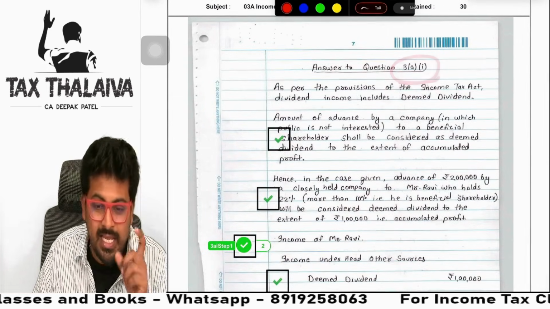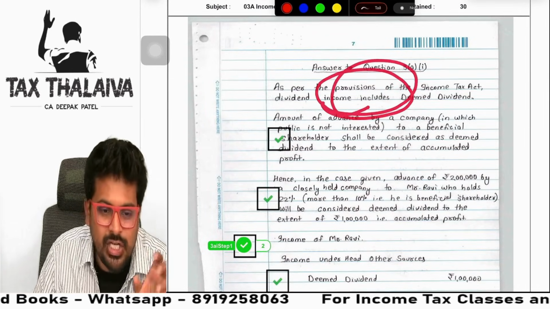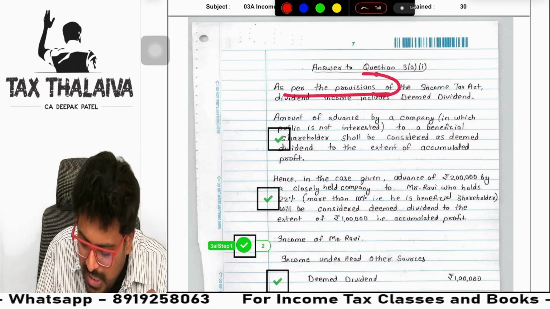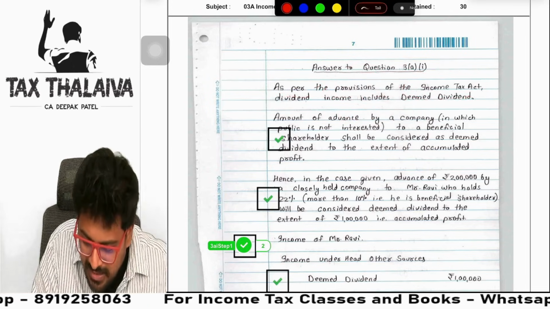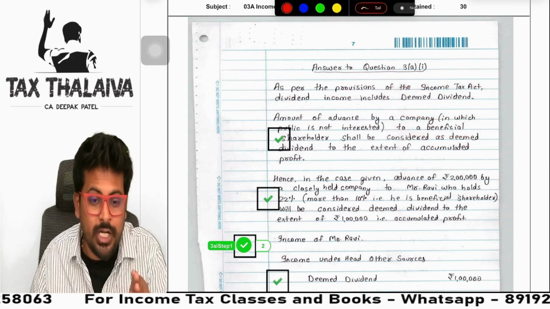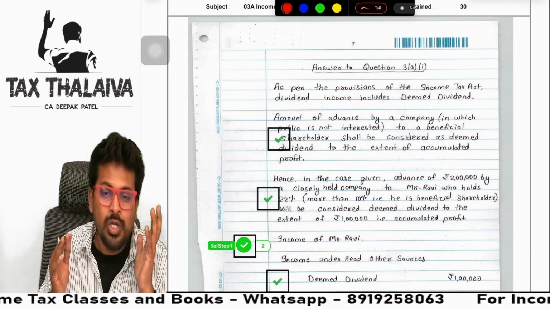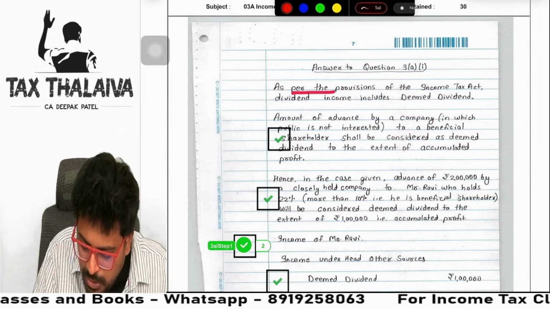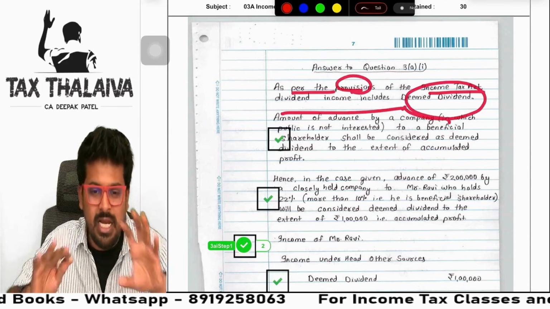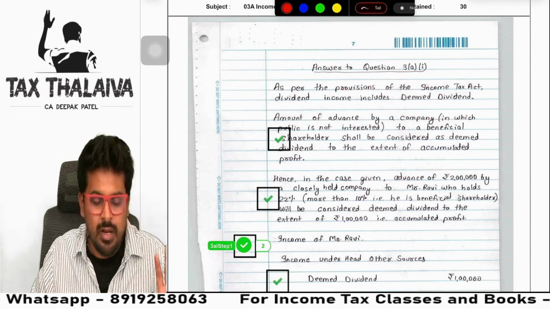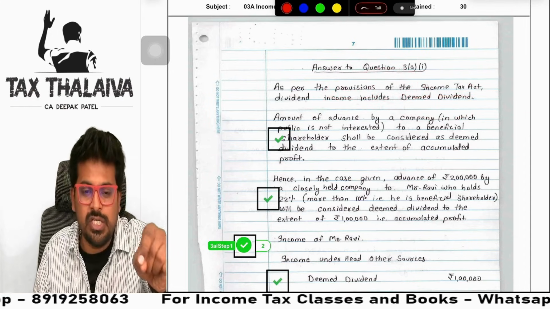Answer to 3A1. See, this person does not remember the section number. He wrote: as per the provisions of the Income Tax Act. Enough. Guys, this is a deemed dividend. We know the section, 2(22). But by chance, if I write 2(22) A, B, C, D wrongly, I'll go wrong. So he safely played the game: as per the provisions of the Income Tax Act, dividend includes deemed dividend. That's all. No need to write the section. But at least you should write this line, as per the provisions of the Income Tax Act.